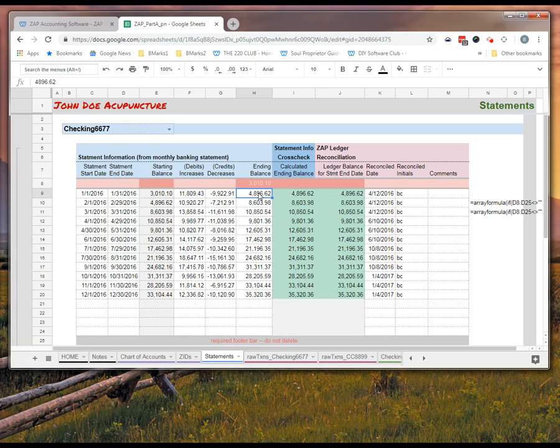What we then do with that is the first column here will be green if there is not an error. So when there's an error, you can see it's gray. Once you get it right, this just confirms that you typed in the information from the statement correctly. There's an equation. This is a function of this plus this minus this. So we confirm, first of all, that you've typed it in correctly.